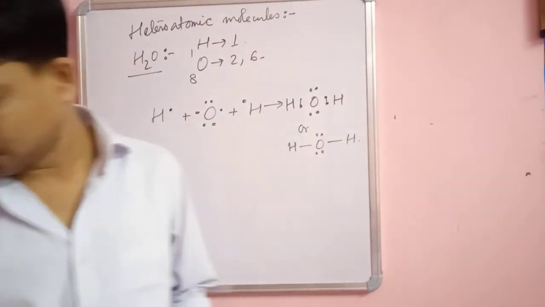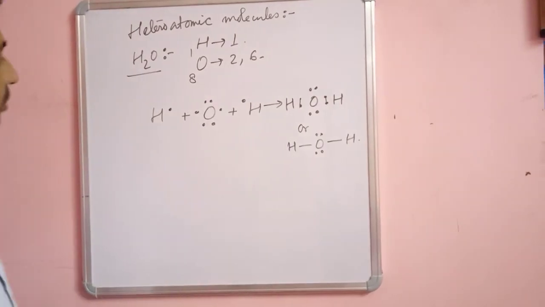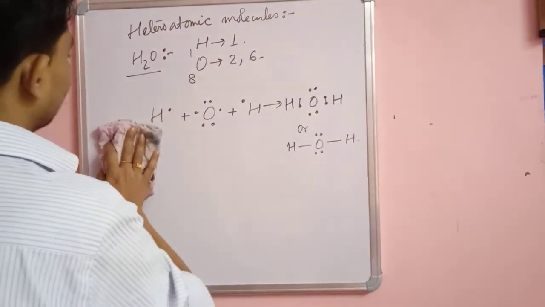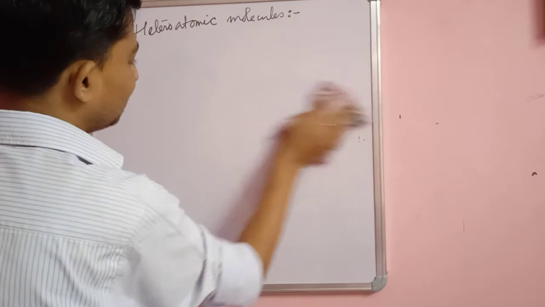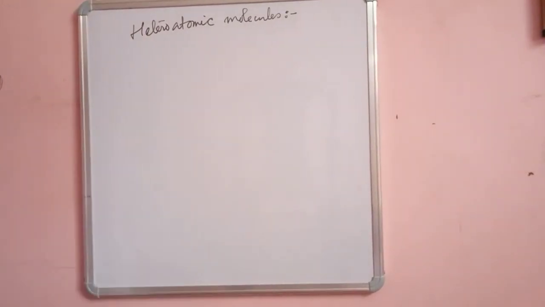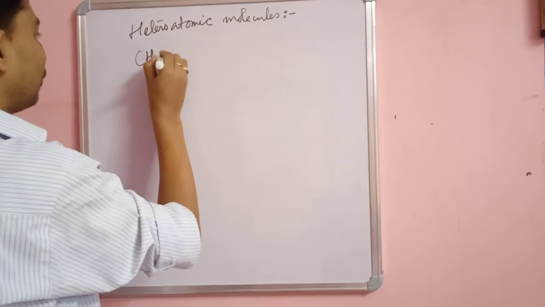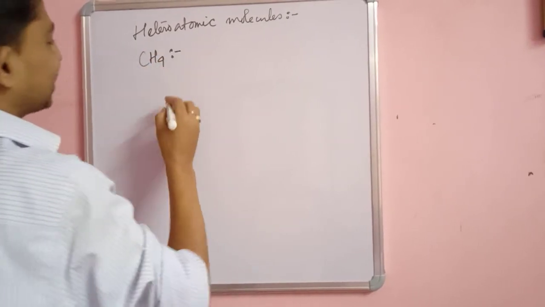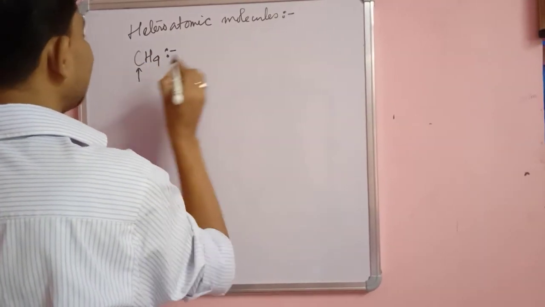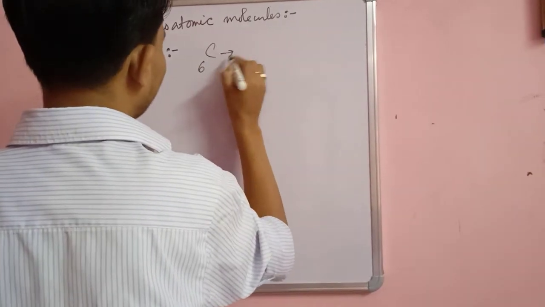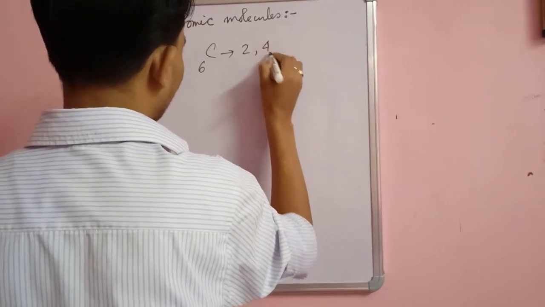Let us now consider the formation of the methane molecule. What is the formula of methane? The formula of the methane molecule is CH4. Here the central atom is carbon, atomic number 6, so 2, 4.